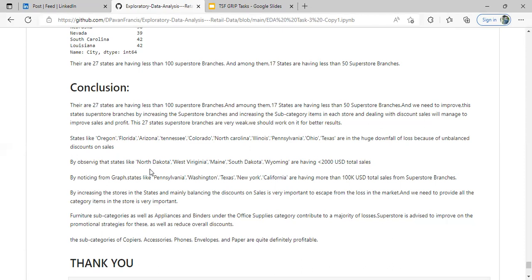Among subcategory products doing well to get profit, copiers, accessories, phones, envelopes and papers are doing well. They are much more profitable items. So I'm advising to use more of these types of subcategory items for the superstore retail market business. This is my conclusion.